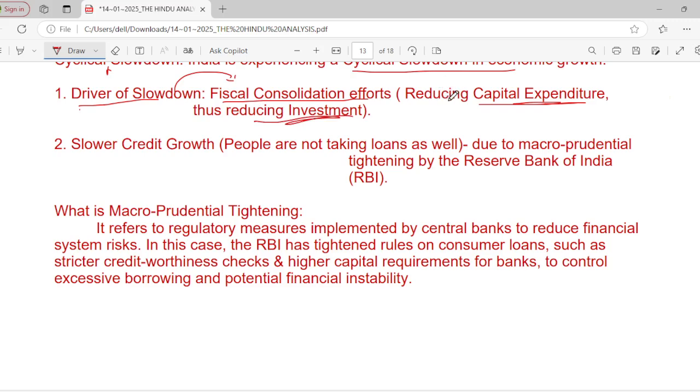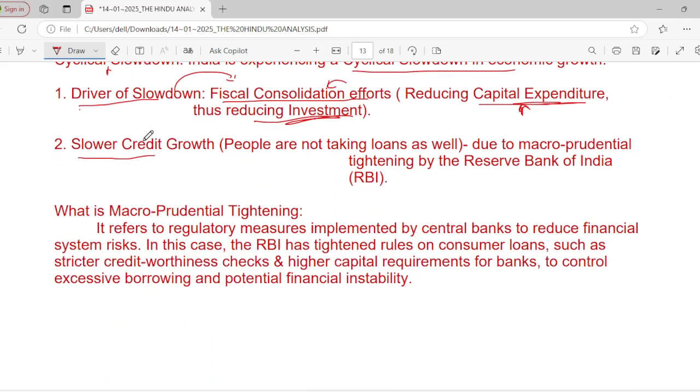So what is the government doing? It is reducing expenditure. So we are getting fiscal consolidation efforts, and investment is also in turn reducing due to the capital expenditure reduction. Okay.